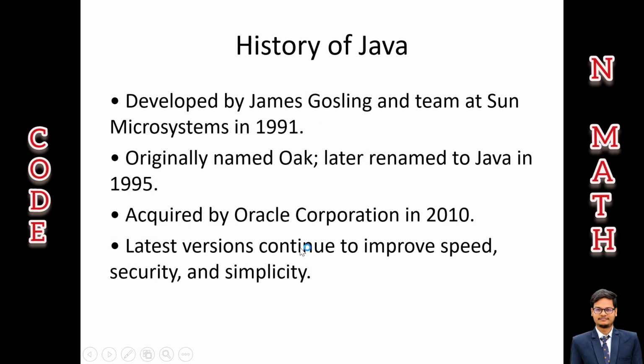So now let's have a quick look at Java's history. Java was originally developed in 1991 by James Gosling, as we discussed right now, and his team, and it was called Oak. Firstly, its name was Oak because there was an oak tree outside his office window. That's why they kept the name Oak. Later in 1995, the name was changed to Java, inspired by Java coffee, representing energy and productivity.